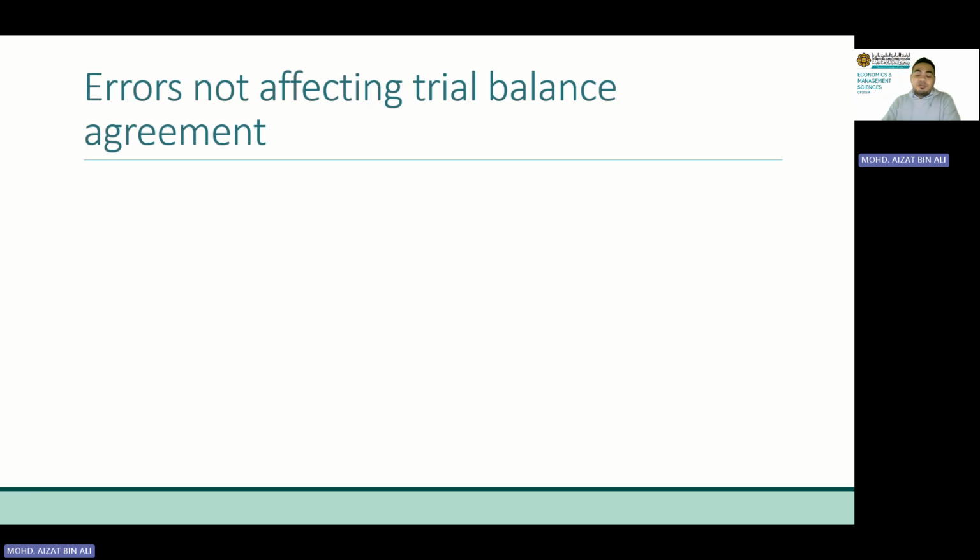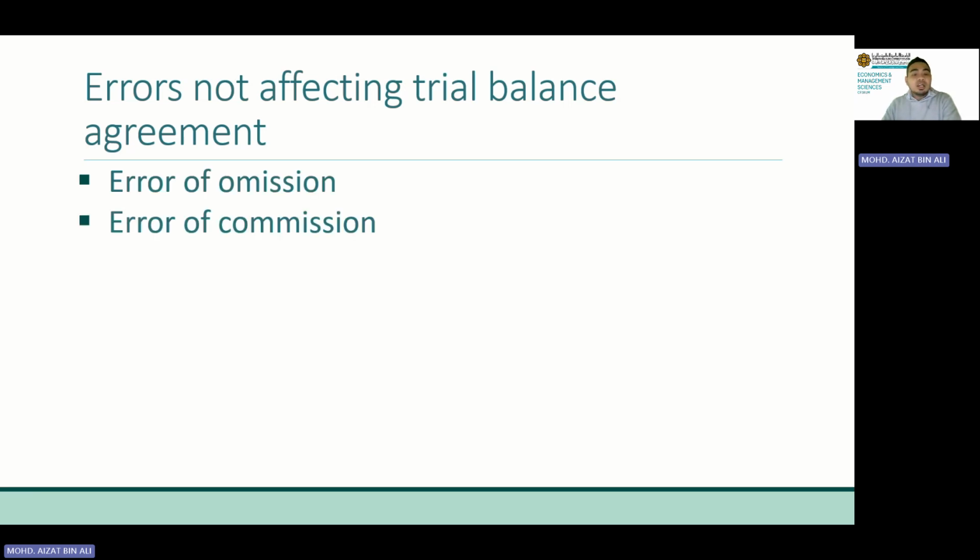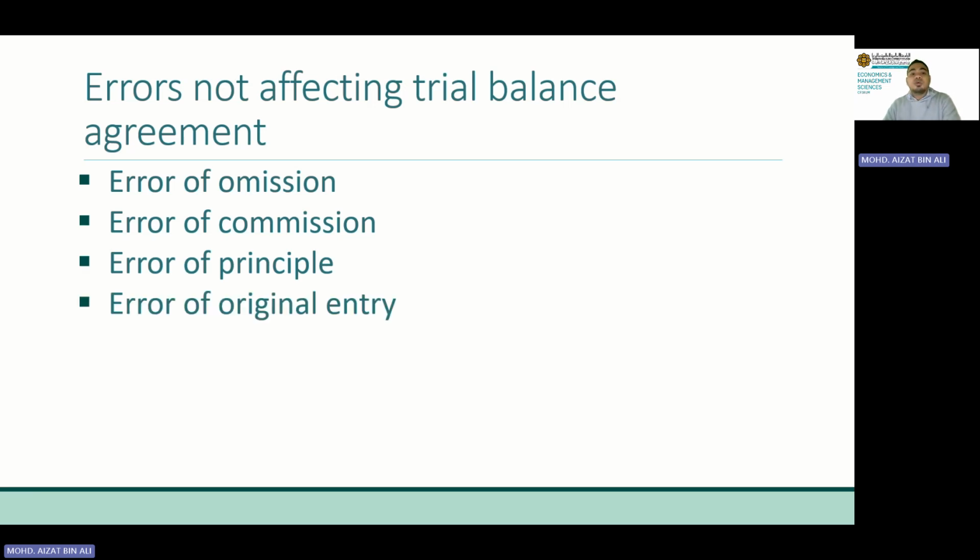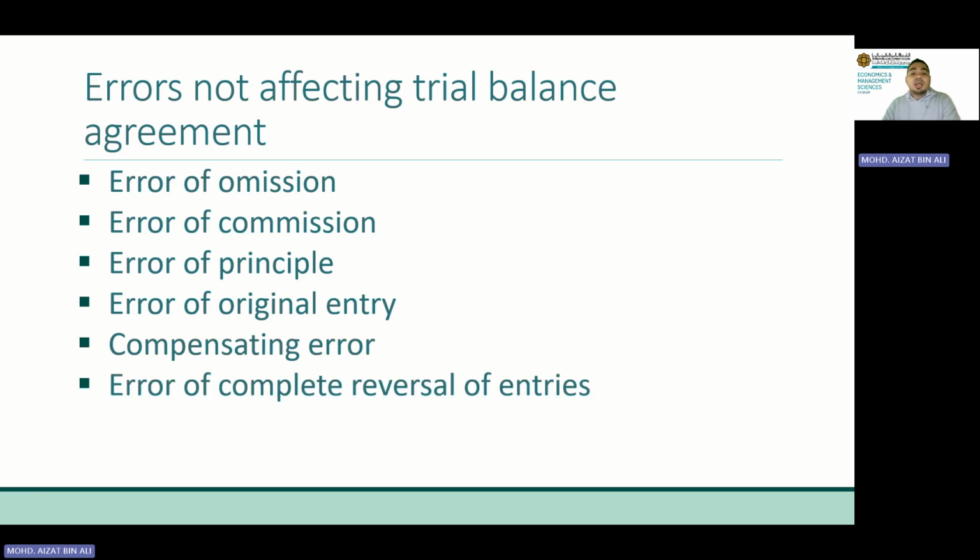Next, errors not affecting trial balance agreement. For this one, we have more than three. Number one, we have error of omission. Number two, error of commission. Number three, error of principle. Number four, error of original entry. Number five, compensating error. And number six, error of complete reversal of entries. And lastly, we have transposition error. The transposition error is exactly the same as the one in the errors affecting trial balance that we just discussed earlier, but the transposition happened at both sides, debit and credit. We will revisit this again.